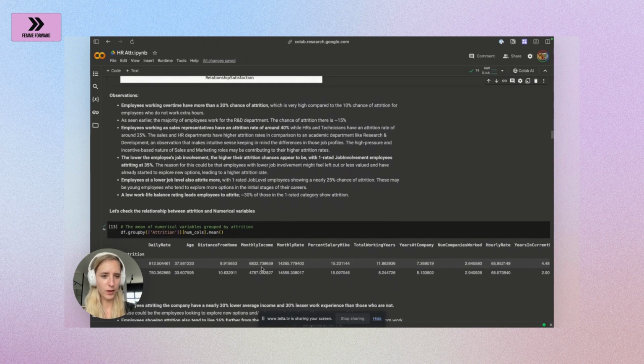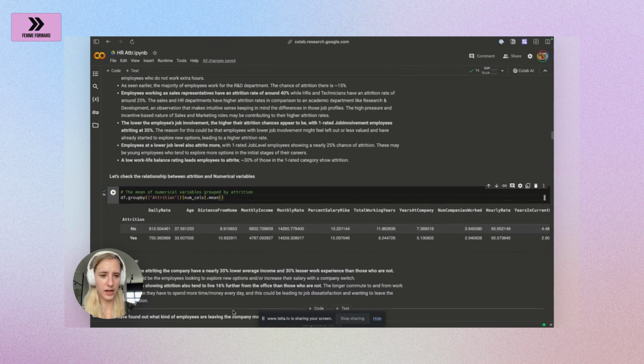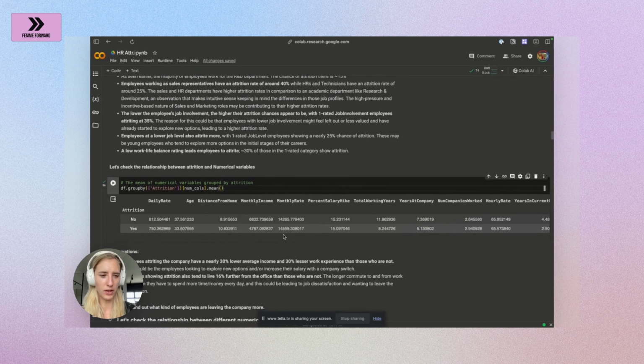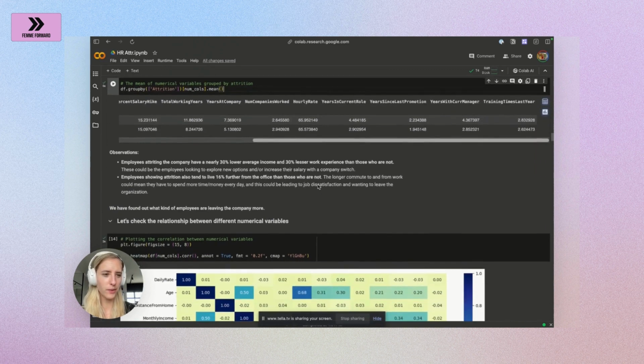After that, we want to understand also the relationship between attrition and numerical values. So what we use here is the groupby function to group by attrition, and then get the mean for all the numerical columns. Once we have that, we can understand, for example, that those employees that are working from a further distance and need to get to the office have a higher attrition rate. So for example, the company could look into, hey, maybe we want to offer some remote options that might help with our retention. Some other observations that you can look into on your own.